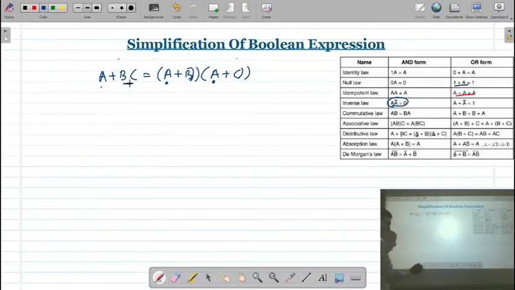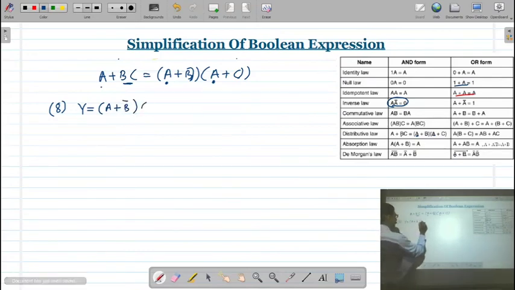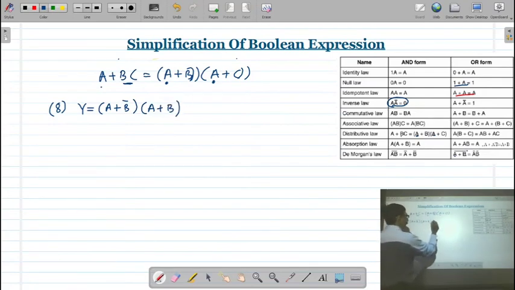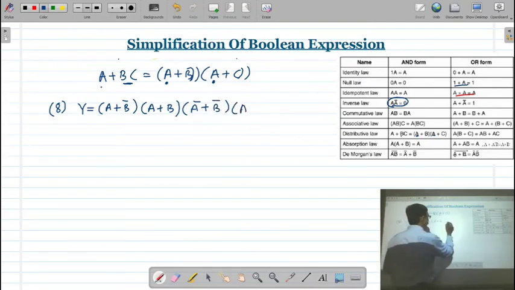Okay. So let us see example number 8. Here Y is equal to, we have A plus B bar into A plus B, then A bar plus B bar and A bar plus B. This is my Boolean expression.